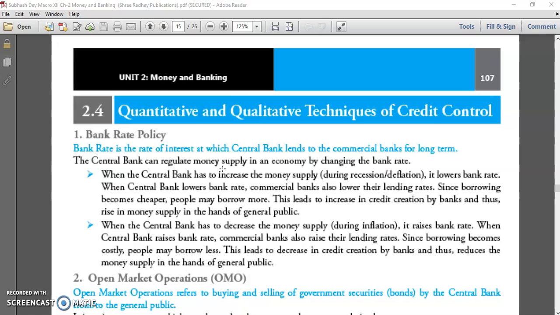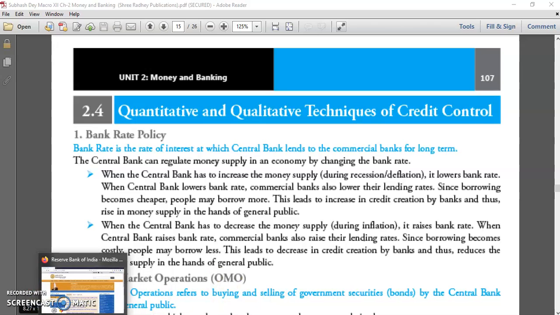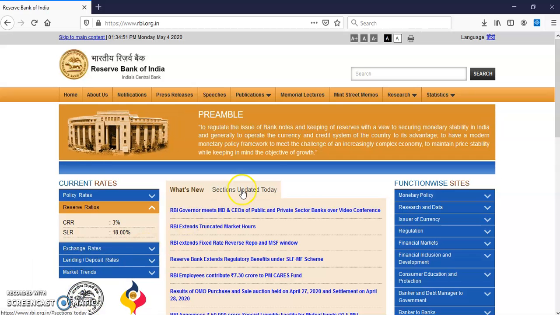Today we will discuss the last topic of the chapter we were discussing, that is money and banking. The topic name is monetary policy and the tools which are used by RBI to control credit, means your money supply. Before starting this topic, let me take you to the website of RBI.